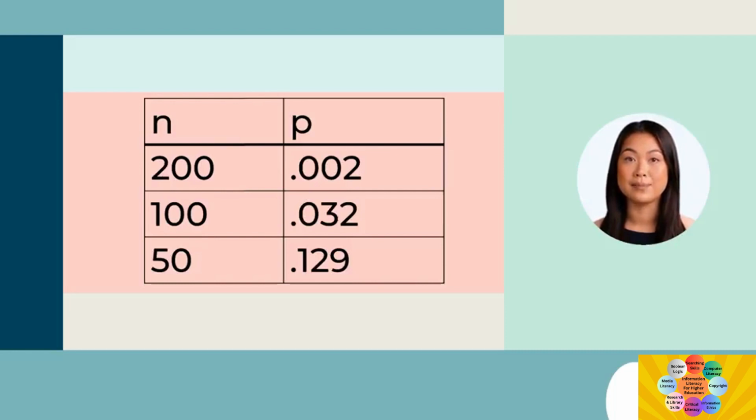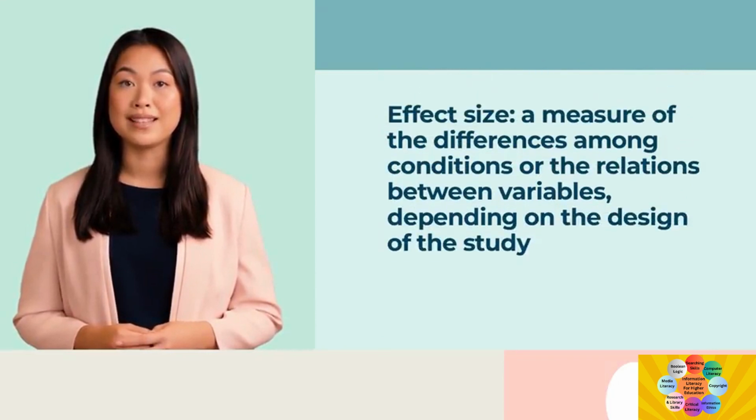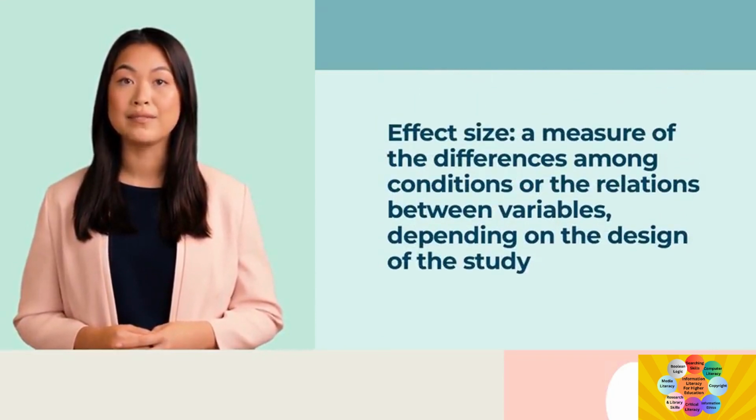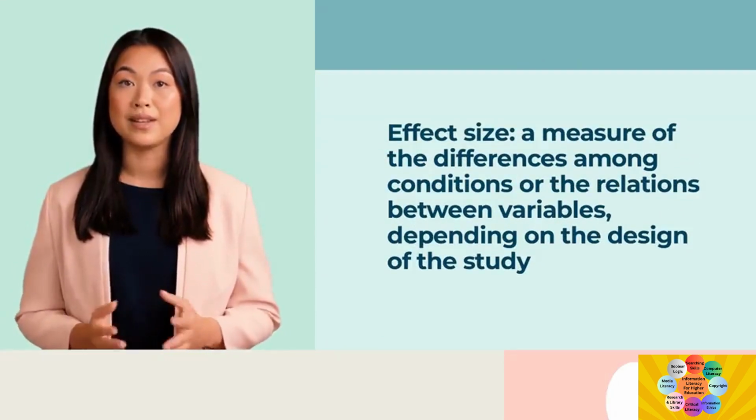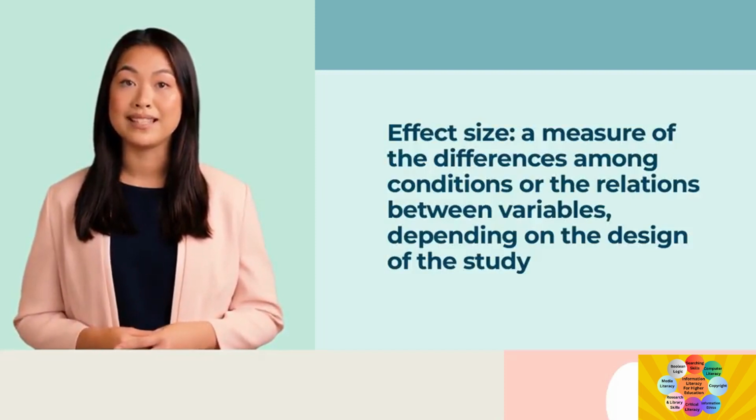So we can't use the p-value to help us determine how big or important the difference is. We need another measure to help us decide whether or not an effect has meaning in a practical sense. Effect size is a quantitative measure of the magnitude of the effect. It is not dependent on sample size. There are many different measures of effect size, depending on the type of statistical analysis.